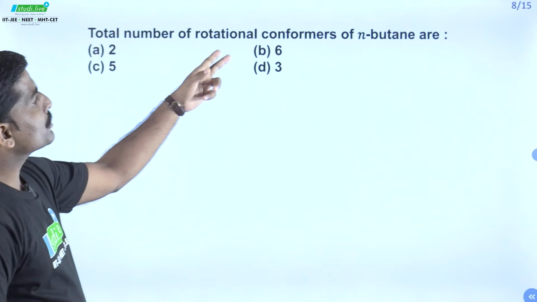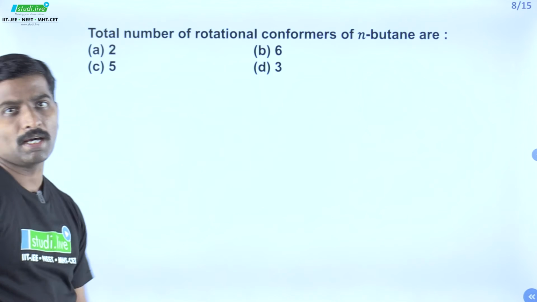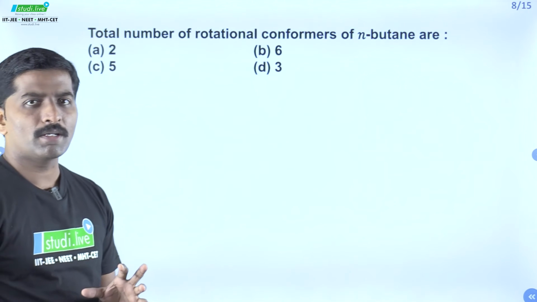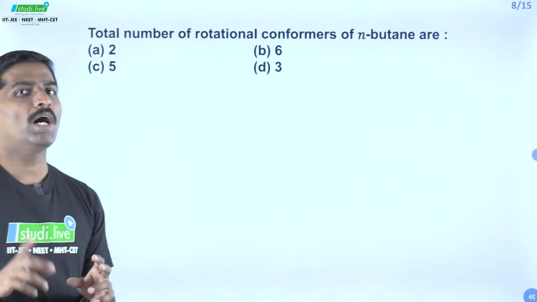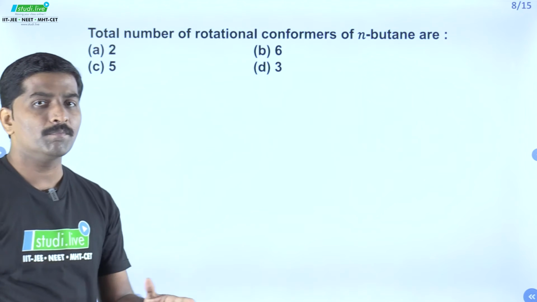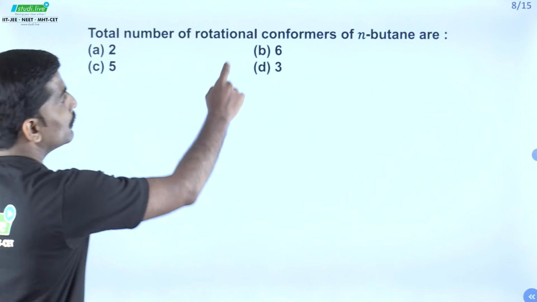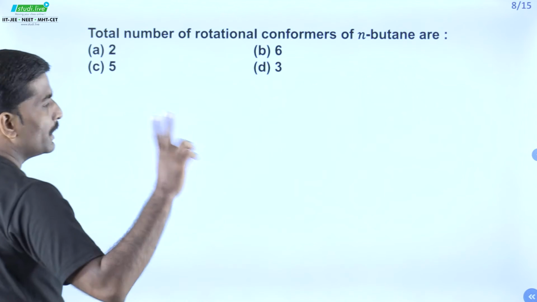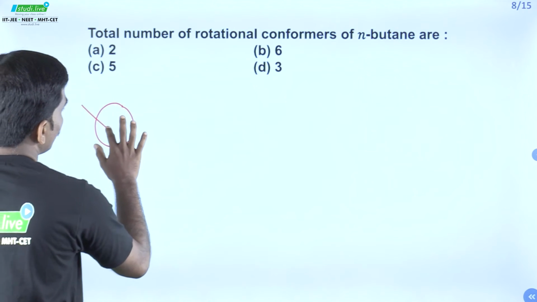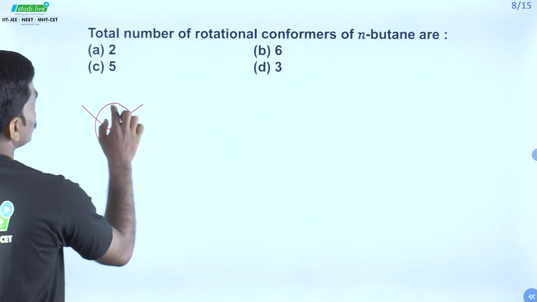The number of rotational conformers of n-butane are. This is again a factual question, but you should know how to draw the structures. Due to the less availability of time, I will give you the short information. For n-butane, the major conformations are represented as something like this.